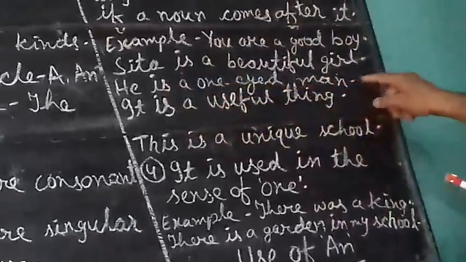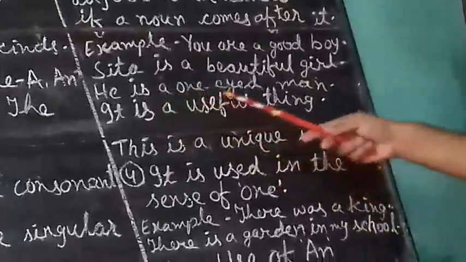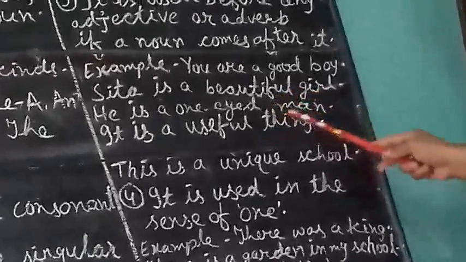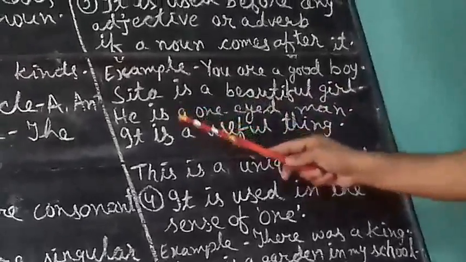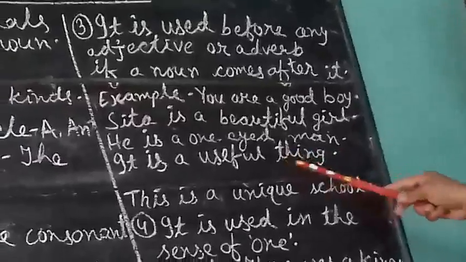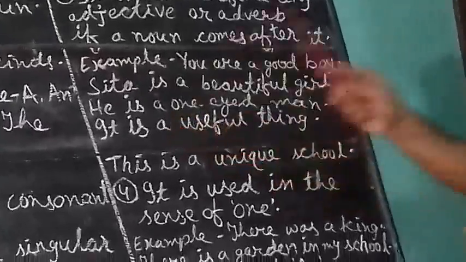He is a one-eyed man. Here man comes. So here a has been used. It is a useful thing. Here there is noun thing. So a has been used here.